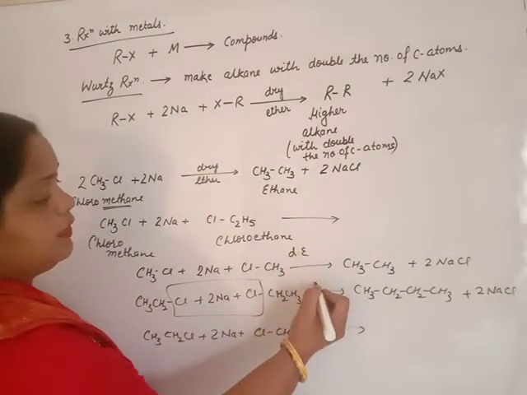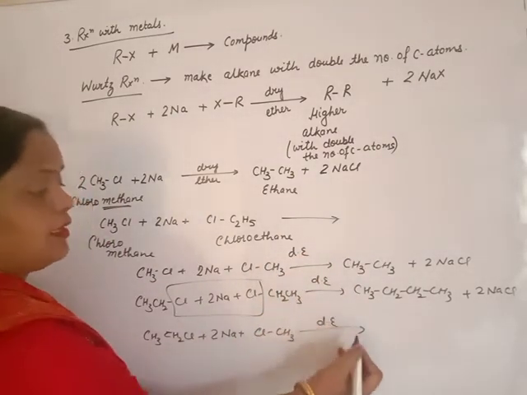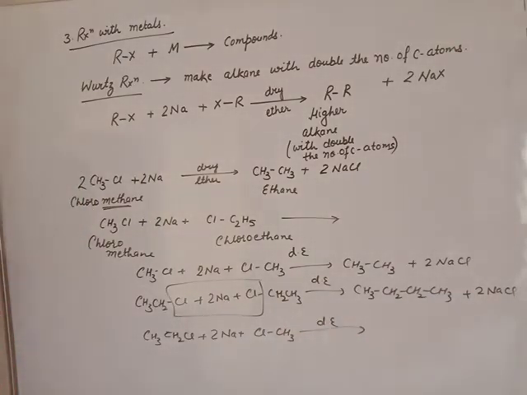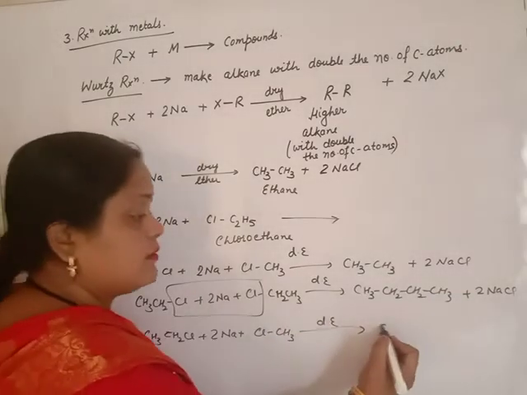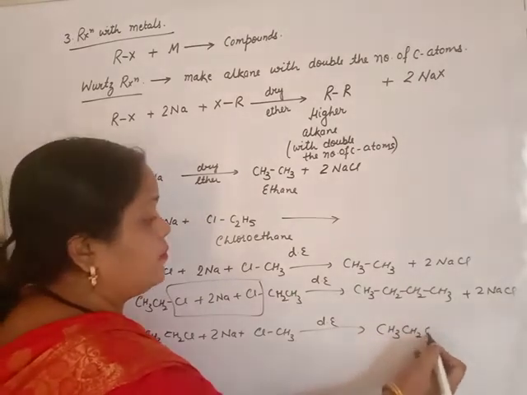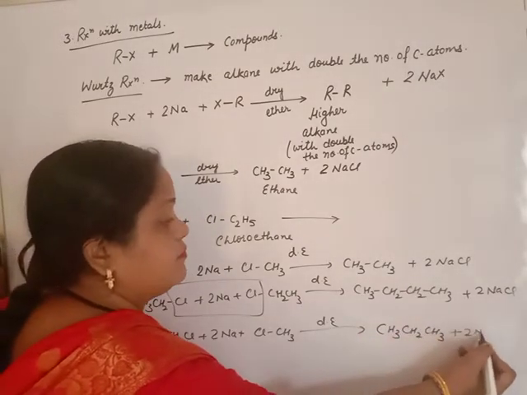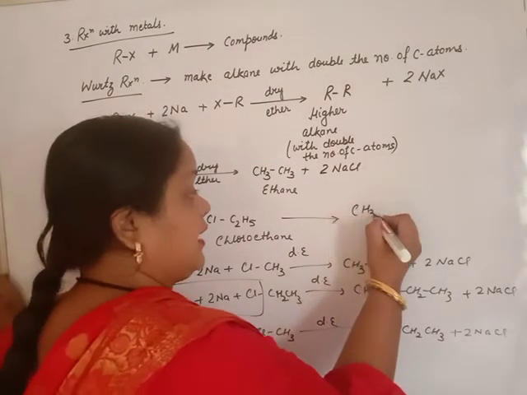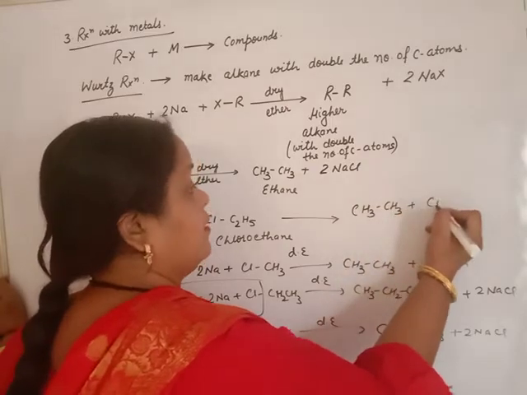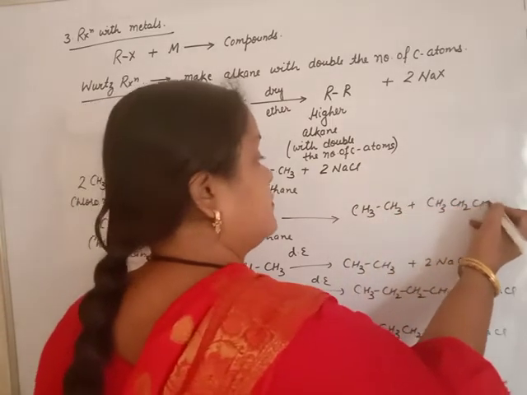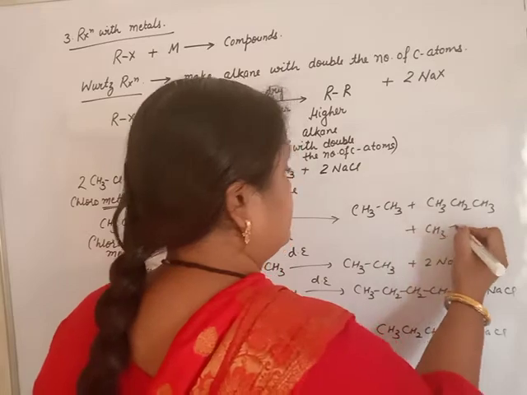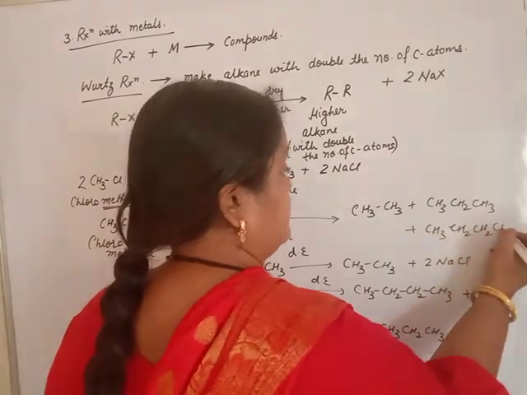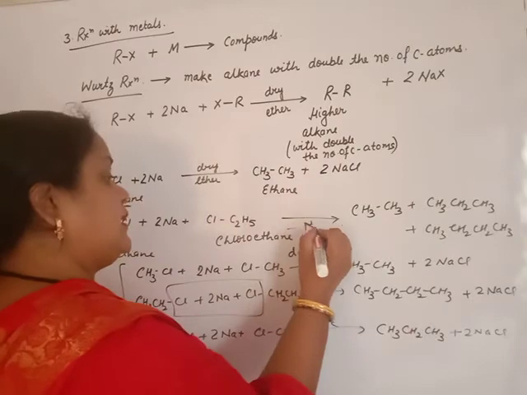In each case, beta, we will use dry ether. Then reaction will take place. We get propane. When we perform this reaction, these three reactions will take place inside the reaction, and we get a mixture of three alkanes: ethane, propane, and butane, with removal of NaCl.